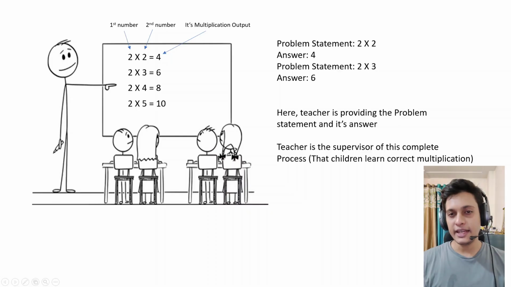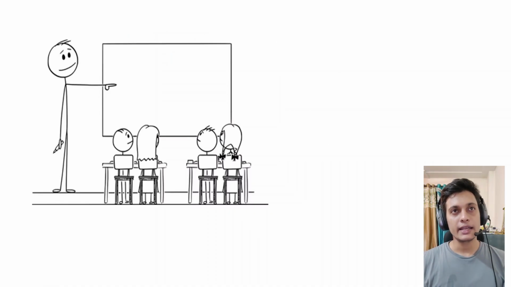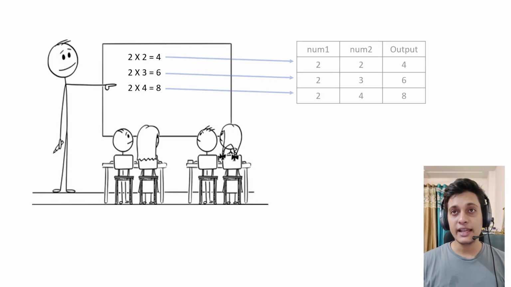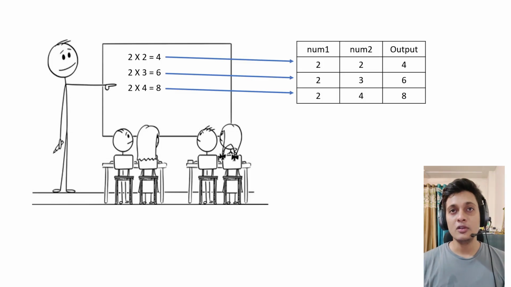Let's take it a bit further. Can we reduce this table of 2 into a data set? I guess we can. How are we going to do that? Again, it's a blackboard, and on the blackboard the teacher writes 2 into 2, 2 into 3, 2 into 4, and we can use it as our data table like this. Here, number 1 is 2, 2, 2, as it is repeated. Number 2 is 2, 3, 4, again from the table, and the output is 4, 6, 8.